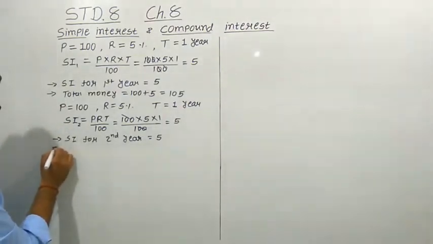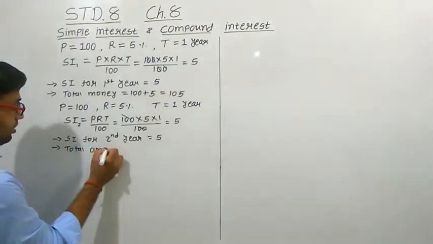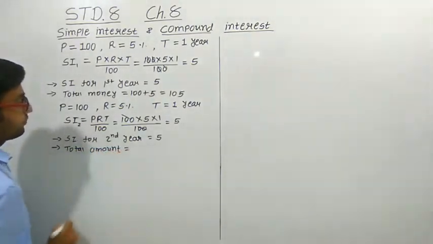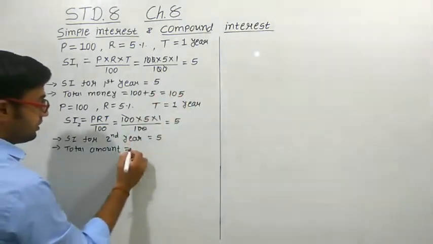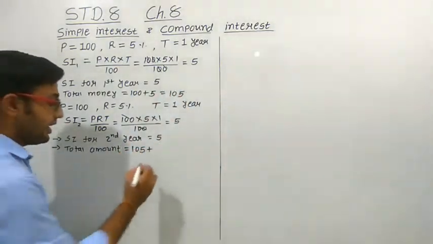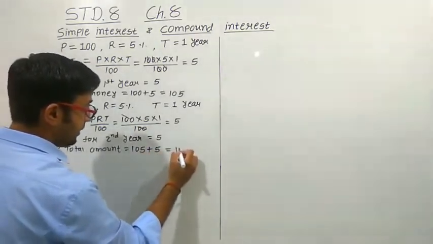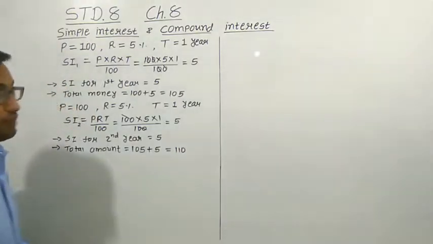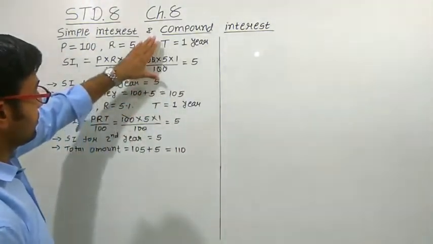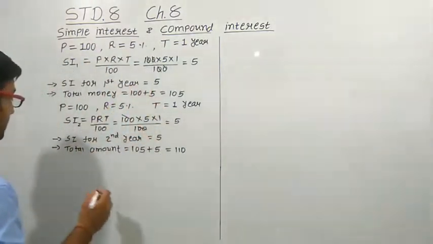So what will be the total amount now? See, first time you paid 105 rupees. Now this 5 rupees is again added as an interest. So the total amount you have to pay to the bank is 110 rupees. So this we calculated for the first year, this for the second year. Let us calculate for the third year.